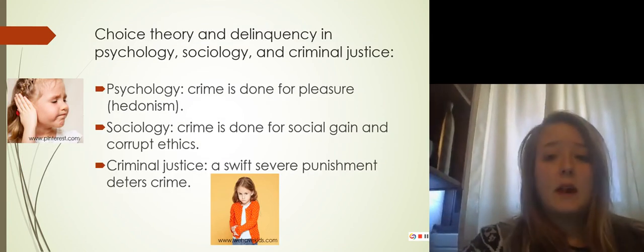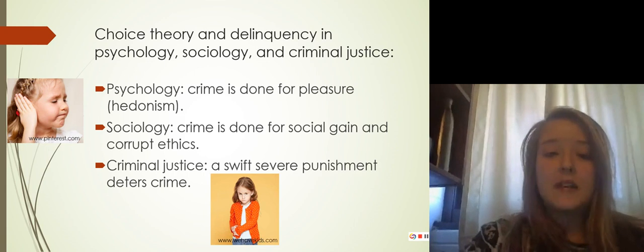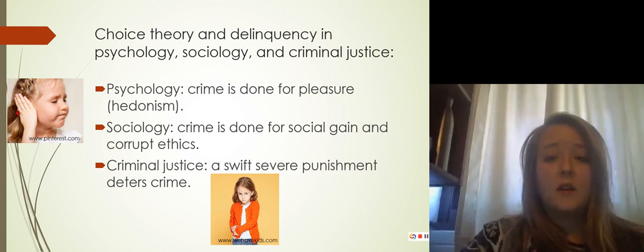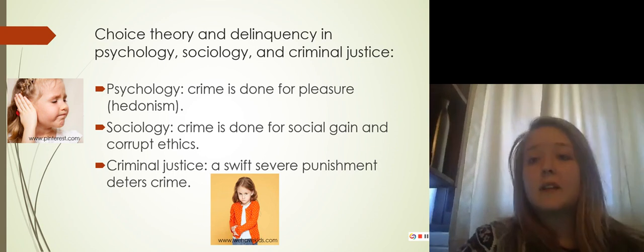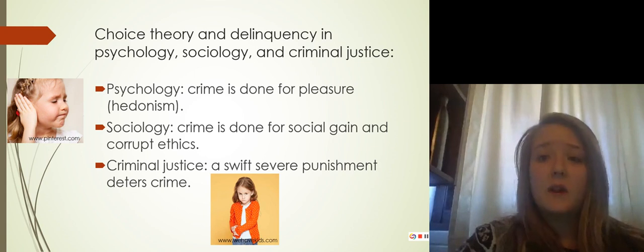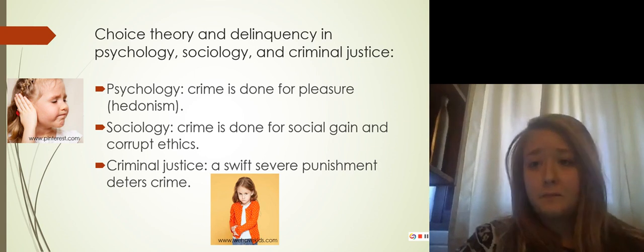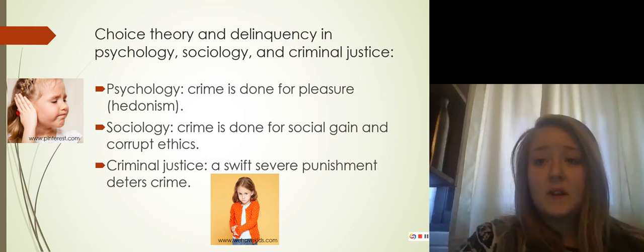Choice theory and delinquency in psychology, sociology, and criminal justice. The root of choice theory, according to criminal psychologists, is that juveniles are choosing to commit crime based off of hedonism. Put simply, children are choosing to commit crime because they feel the pleasure or benefit of committing the crime is too much to pass up. This is why, despite the criminal justice view of choice theory and delinquency, many kids will still choose crime.